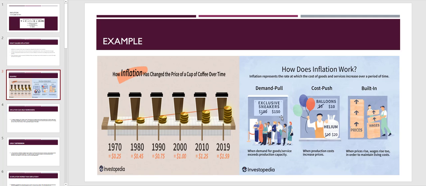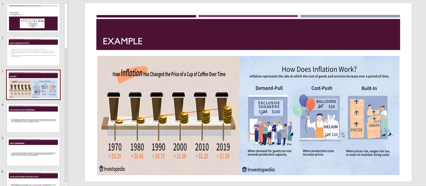Cost-plus is the cost of producing a certain item, like in this case the balloon, where the helium we put in the balloon has gone from $10 to $20. Therefore, if you were to buy a balloon for your birthday party or whatever, from $5 the store would now charge you $10, because the production cost has gone up. This is another way of looking at managerial accounting.